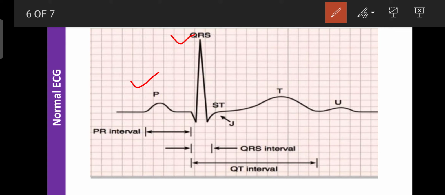And regarding T waves, these are recorded during the relaxation of the ventricles, that is ventricular repolarization. So it is helpful for filling of the heart. And QRS denotes ventricular depolarization. It is helpful for the emptying of the ventricle. And the P wave denotes atrial depolarization. It is helpful for the emptying of the atrium, or the flow of blood from the atrium to the ventricles. At that time the P wave occurs.